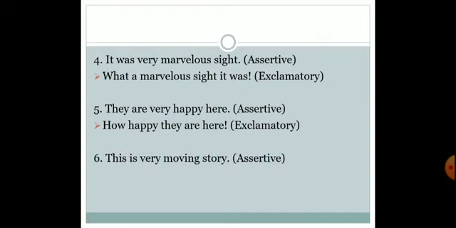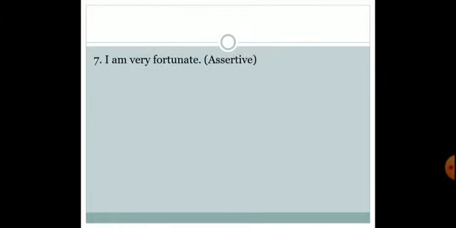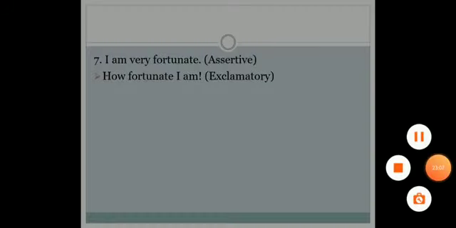Sixth one, this is a very moving story. So what we'll be putting over here? What a moving story it is. Seventh one, I am very fortunate. So the exclamatory form would be how fortunate I am.